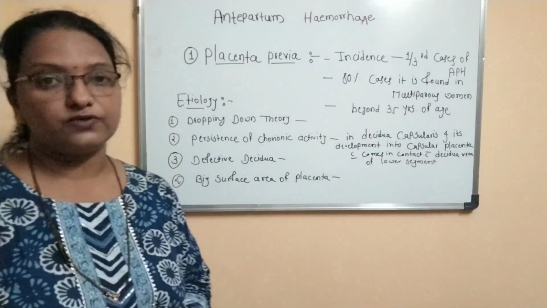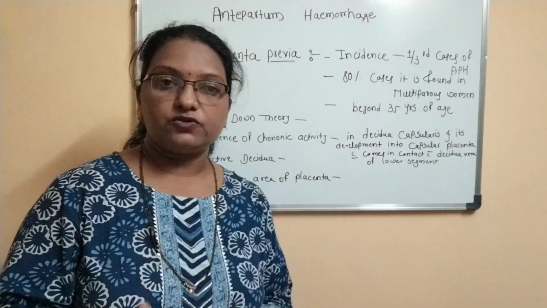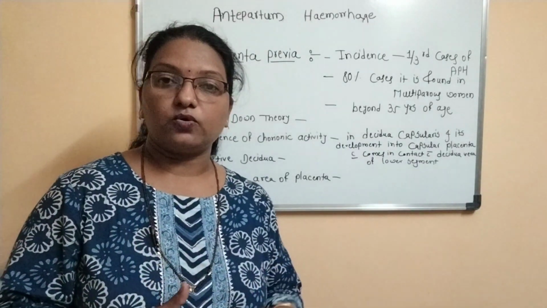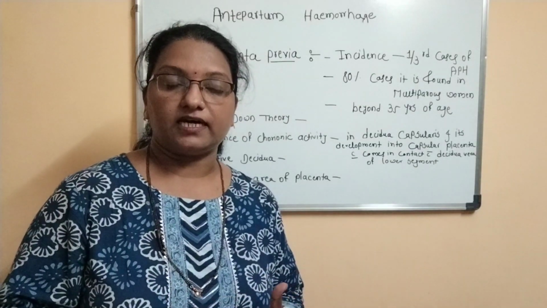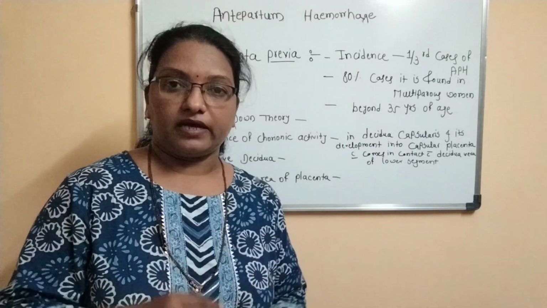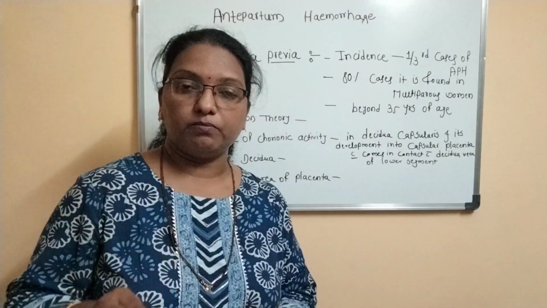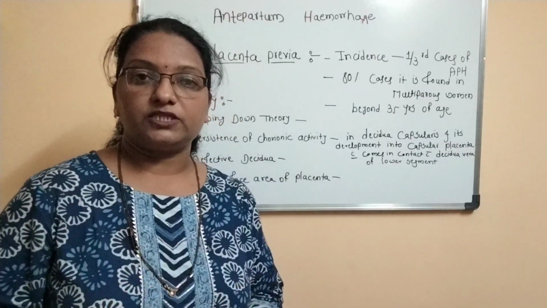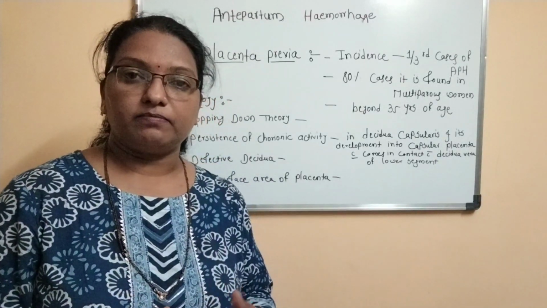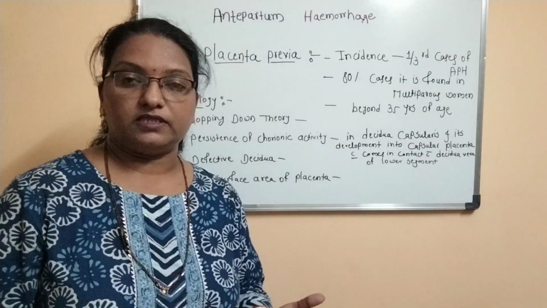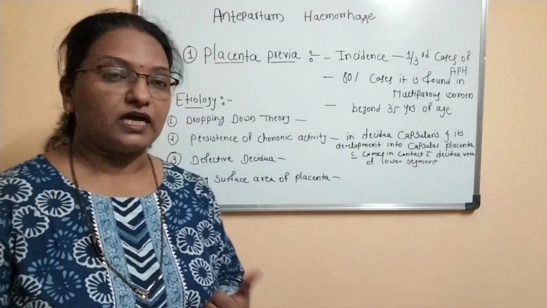Third is defective decidua. If the decidua is defective, the chorionic villi of the placenta will spread for nourishment. Sometimes they will encroach into the endometrium and myometrium, causing placenta increta and percreta, so abnormalities of the placenta will happen.